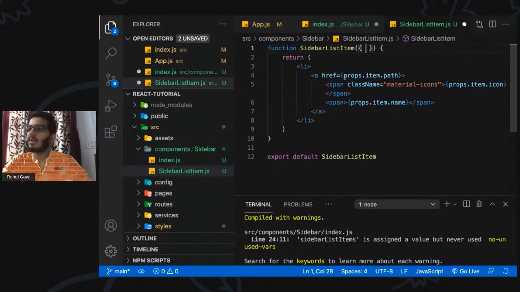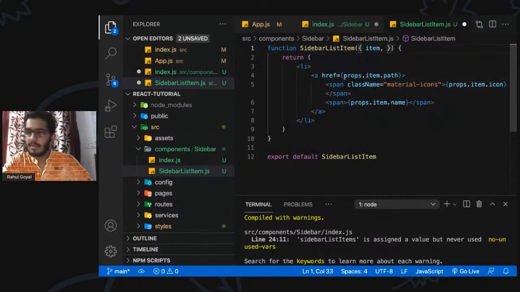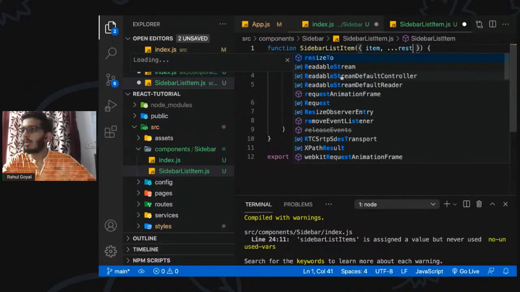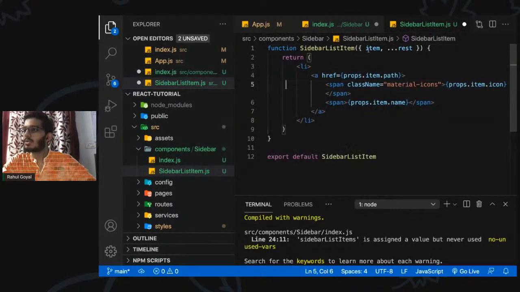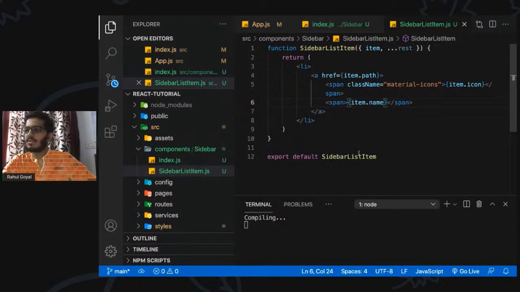We can just put the curly braces, and we know we are receiving an item here, and we can use the rest operator to catch all the rest of the properties. So now we have this item, and instead of props.item, we can just make use of item here. That is also a cool thing which makes our code a bit more simplified. Okay, so let's save it and see.